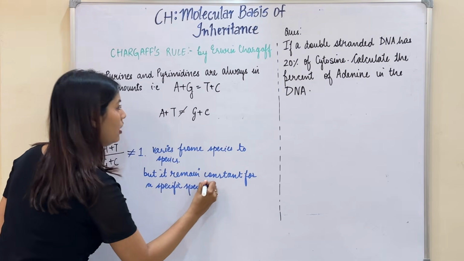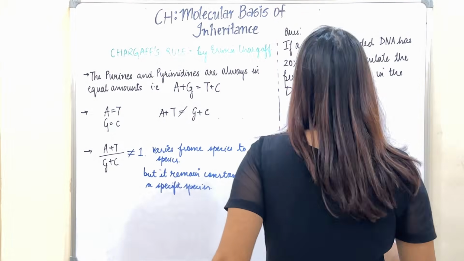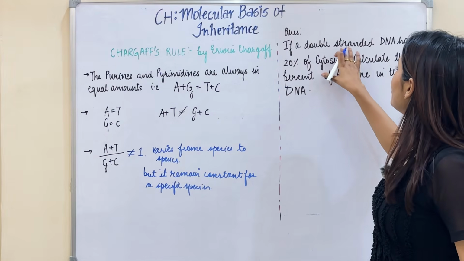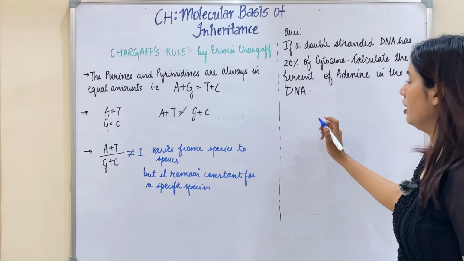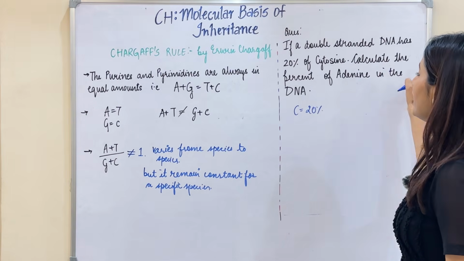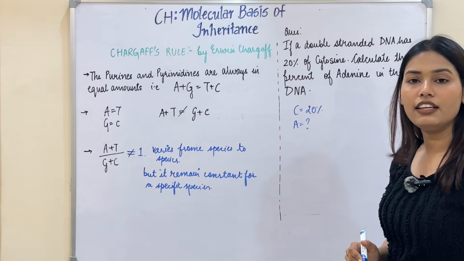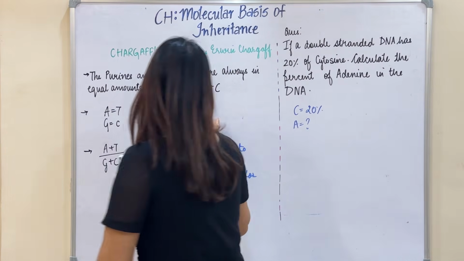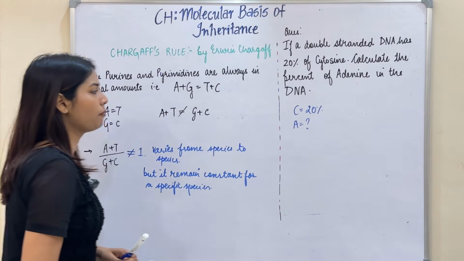Now let's solve one question on the basis of Chargaff's rule. The question is, if a double-stranded DNA has 20% of cytosine, calculate the percent of adenine. You have to find the percentage of adenine in the DNA. We have just discussed these 3 points and we are going to use them here.